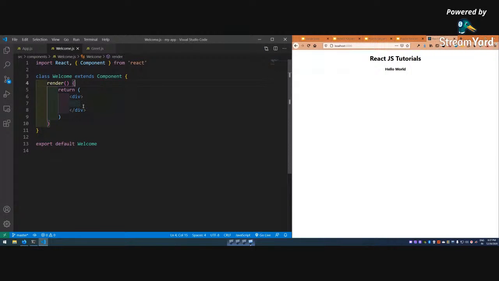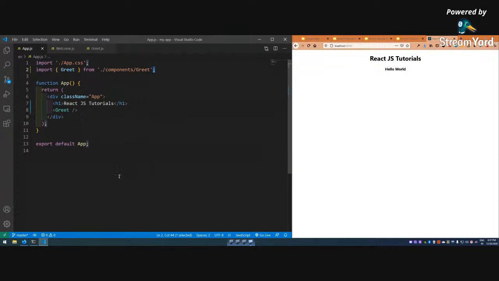Inside the div, instead of div, I can do a paragraph, and welcome to the world of React. So I saved it, and this is the export default. Now I have to go back, because it will not show until I put it in the app.js. That's why this app.js is such an important file. We reduce it like this and then our whole project is done here.